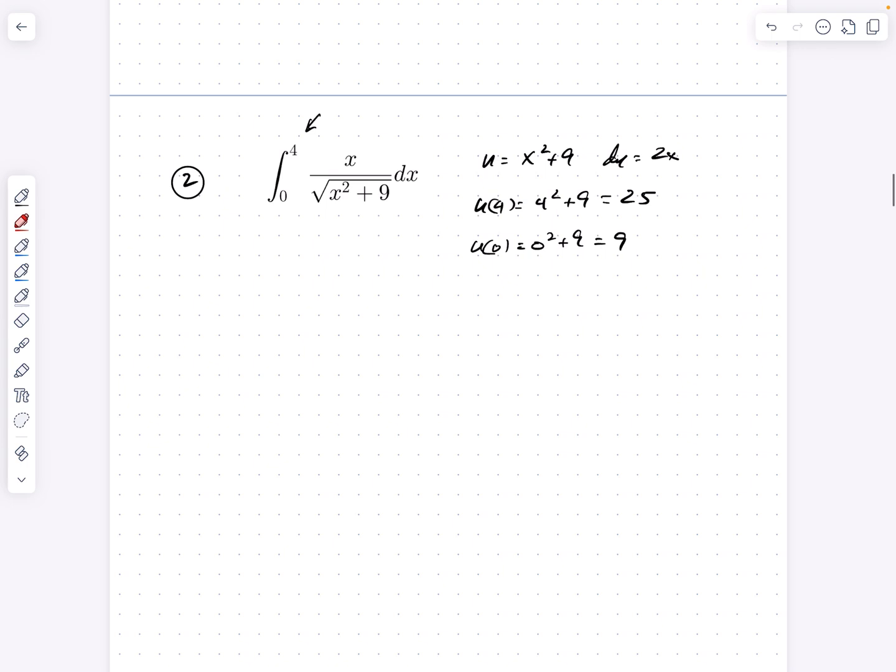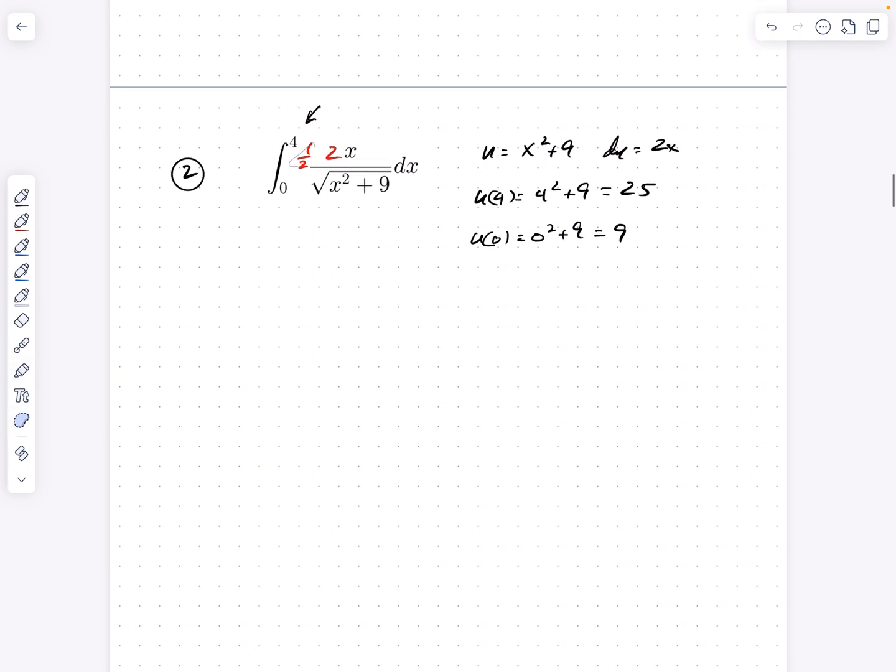I'm going to add a 2 here, multiply by 2, and also multiply by 1/2. Well, multiplying by 1/2 times 2 is effectively multiplying by 1, which has no change in the value. But then I'm going to move this 1/2 outside of the integral. And now all of a sudden I have a very powerful rewrite. This is U to the 1/2. This is du. I'm allowed to put the du in here because I got the 1/2 outside. So it's 1/2 of this integral. This integral is a little bit different, but because of the 1/2 and the 2, it's got the same exact numerical value as the original version.